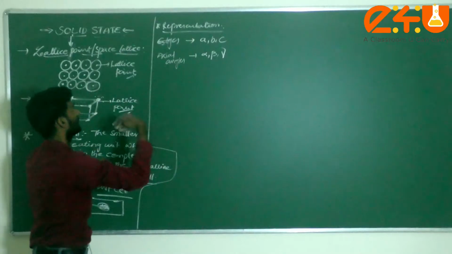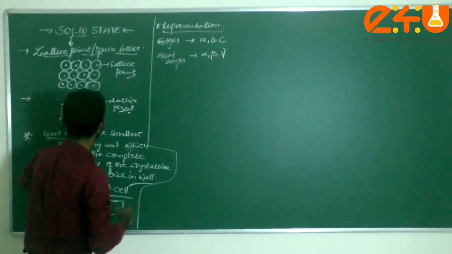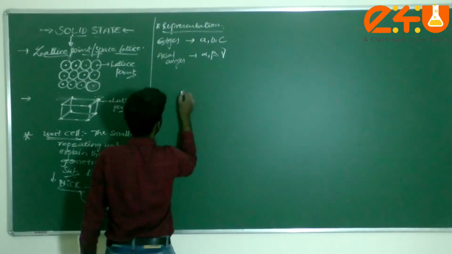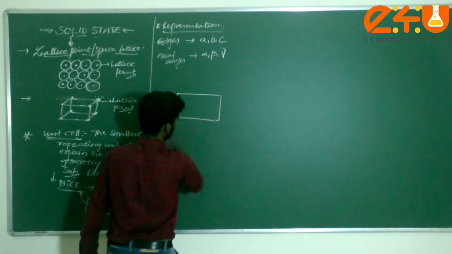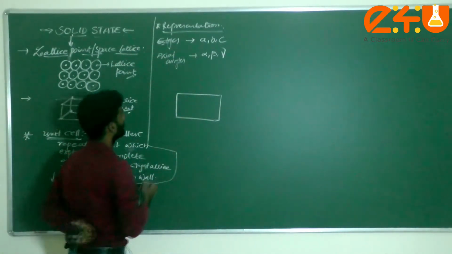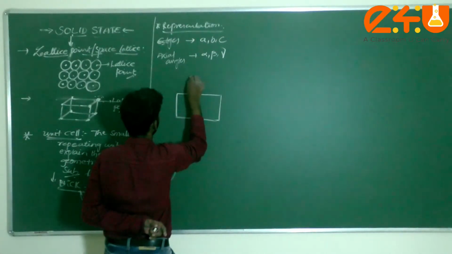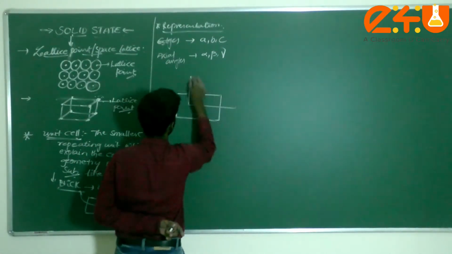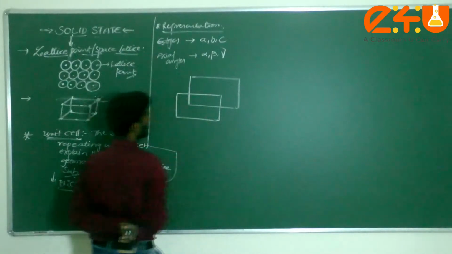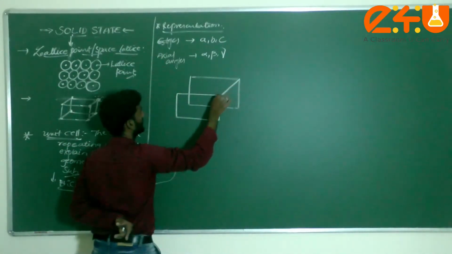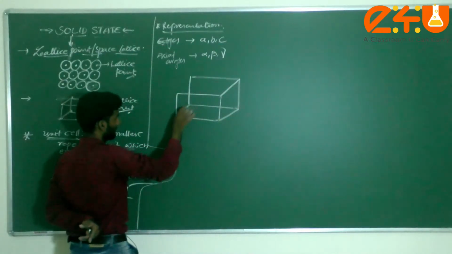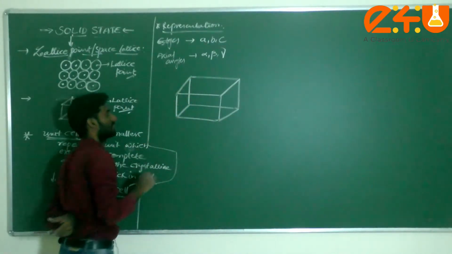Now let me start with the unit cell. In the unit cell, I am taking one cube, one crystal. Now we are going to discuss how many types there are and what types of unit cells there are, everything.